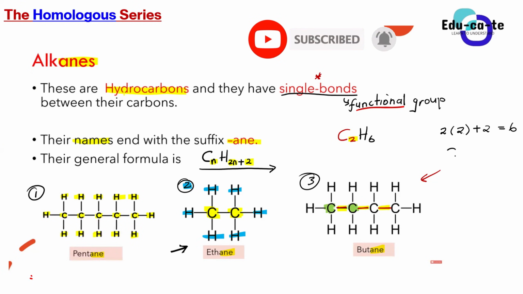Okay, let's just say I've got C4. So I've got an organic compound that has got 4 carbons. It's an alkane that has got 4 carbons. How many hydrogens must it have if it's an alkane? Just work out how many hydrogens an alkane must have if it has got 4 carbons. How many hydrogens must it have using the general formula?